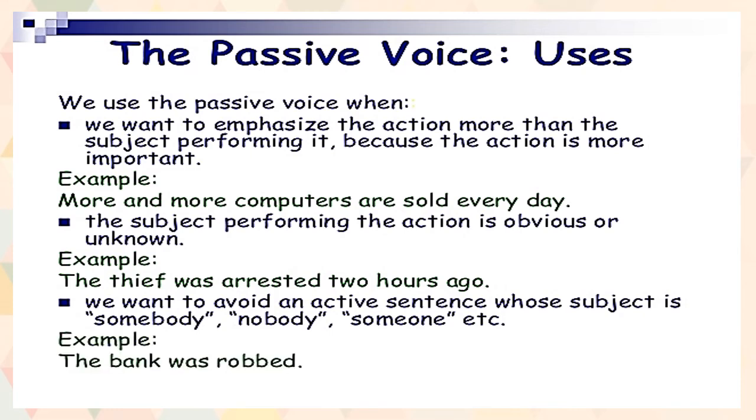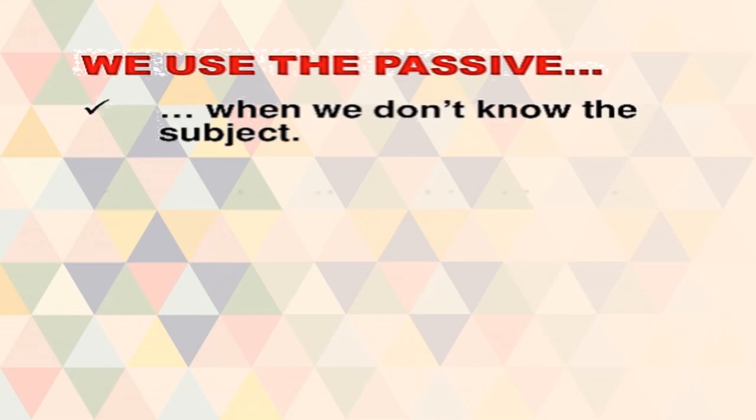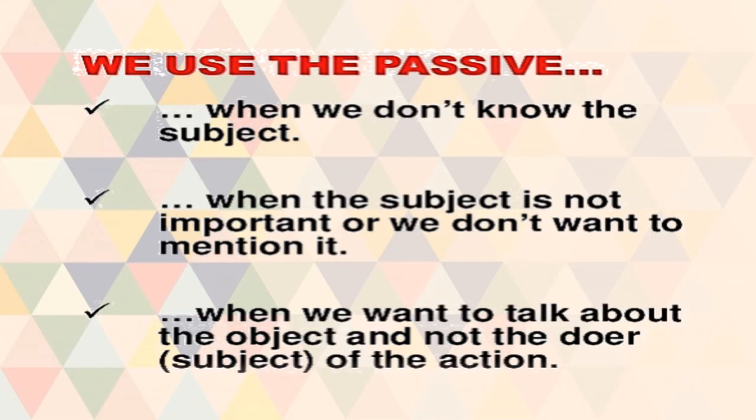The bank was robbed. See here. Now again here we do not know who has robbed the bank. So the doer is unknown, or it is obvious. The bank was robbed by the thieves, right? So such types of sentences are known as passive. Some more uses of passive voice.